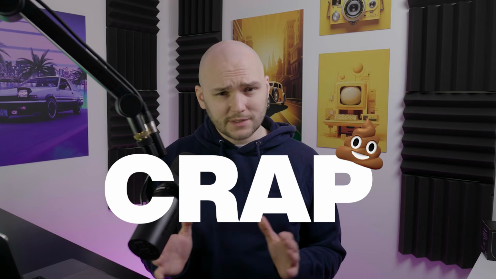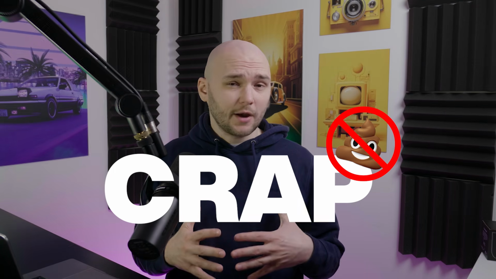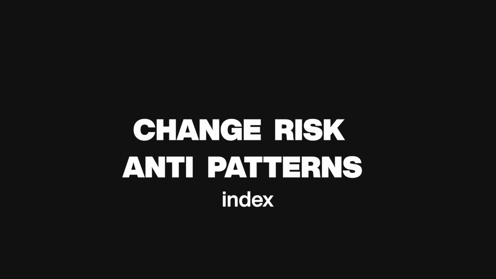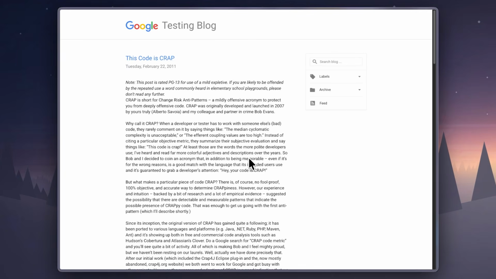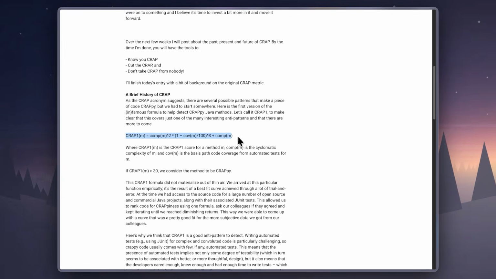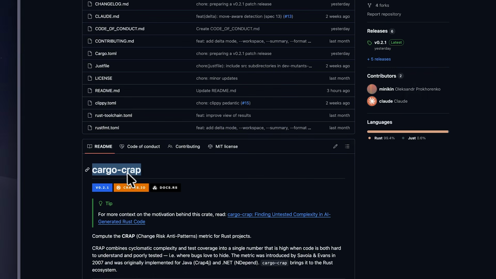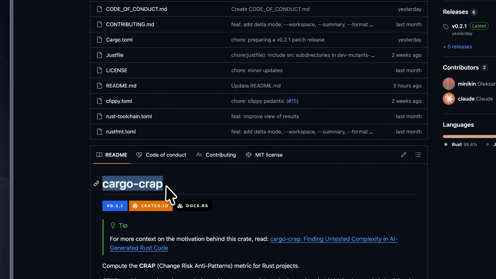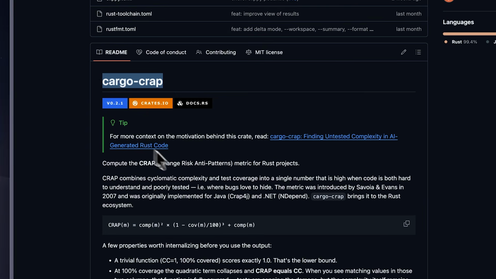Today, I want to talk about crap. And no, it's not that kind of crap. I'm talking about the abbreviation which stands for Change Risk Anti-Patterns Index. And it's designed to find risky functions in your code which are highly complex but poorly tested. It's not a particularly new concept, but one that has gotten my attention recently thanks to a package released by Alexander Prohorenko called Cargo Crap, which identifies these key functions in Rust code.